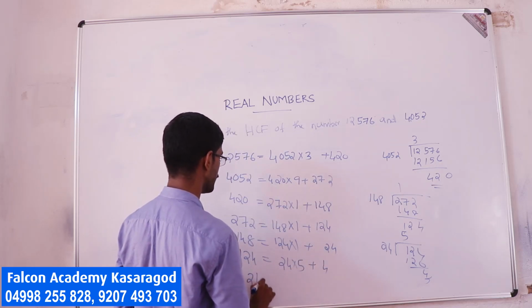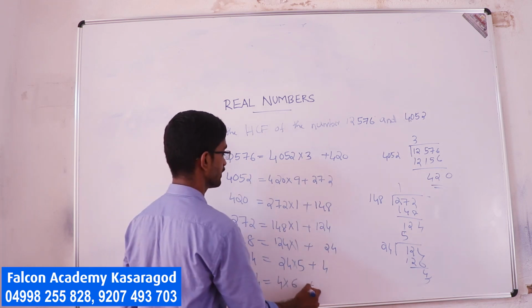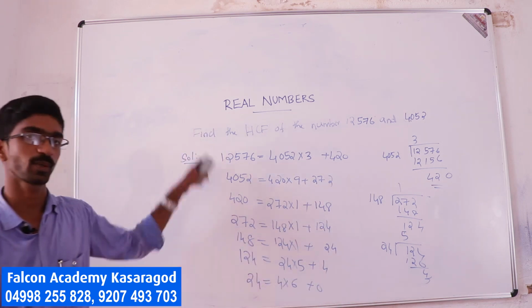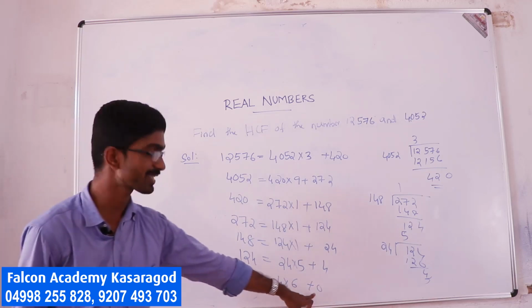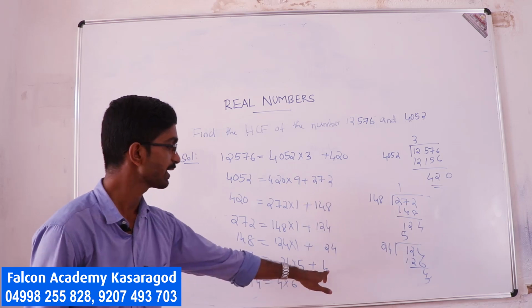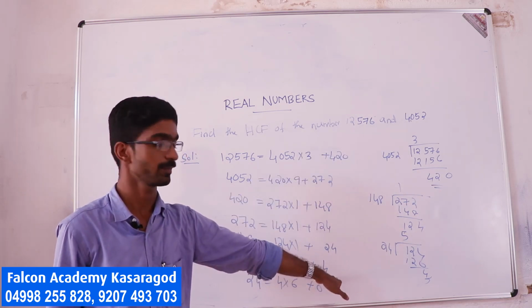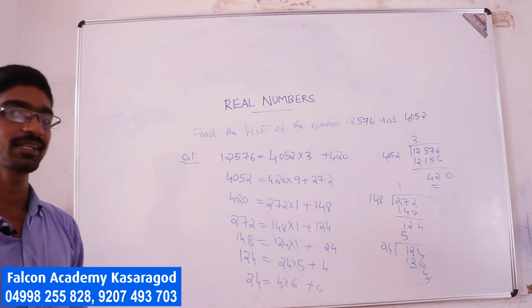So 124 is 24 into 5 plus 4. So apply 24 and 4. 4 into 6 is 24, which will give you 0. The process stops here. So what you got? In the last step you got the remainder as 0. Thus I can say the highest common factor of the given two numbers is 4. Okay? See the steps. Is that clear?